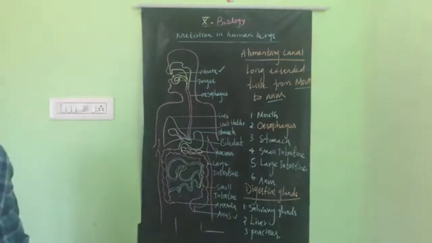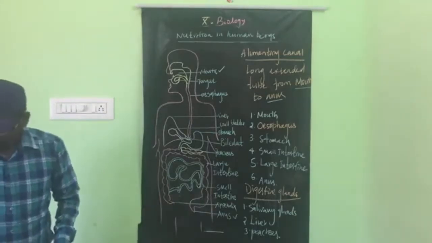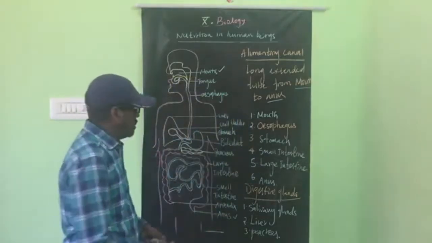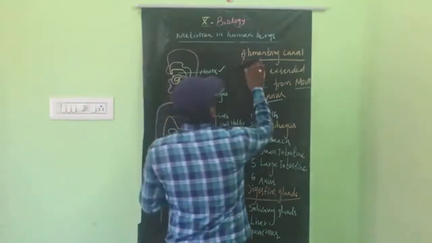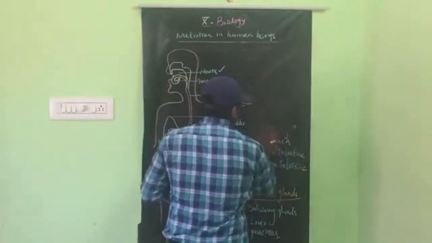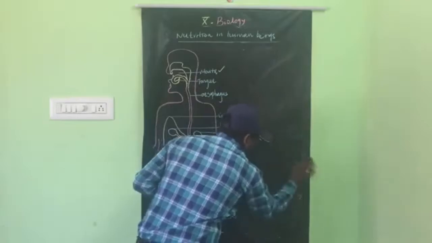Okay, now we are going to see step by step. Take a note, don't forget, this should be written in the classwork. Next, one by one, step by step, we are going to discuss. The first one is mouth.